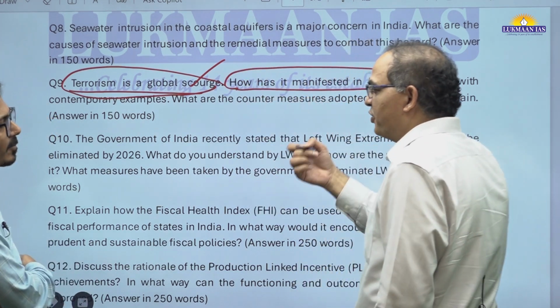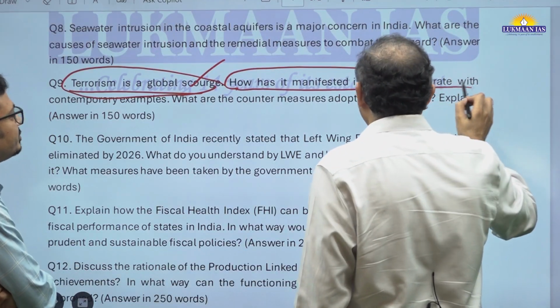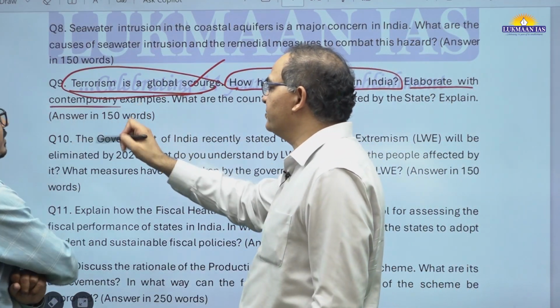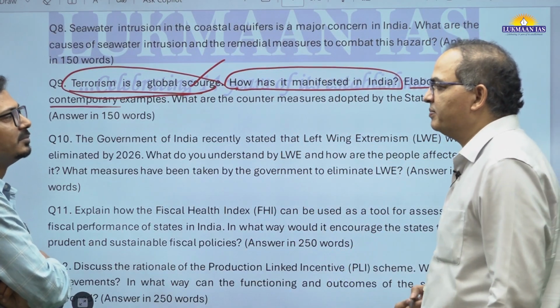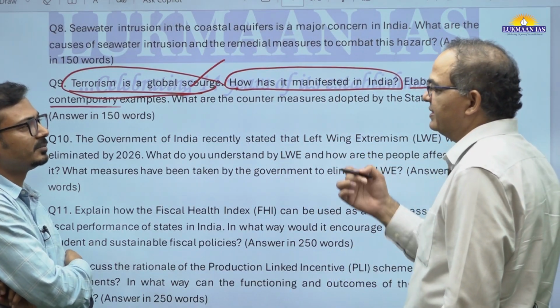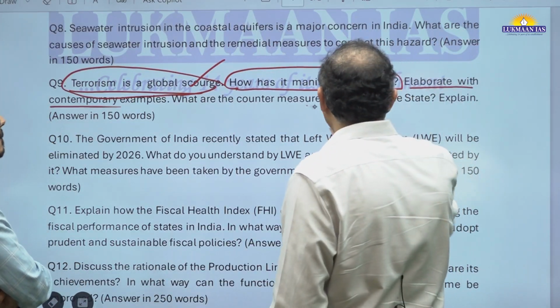So again it is, let's say, causes of terrorism. You can consider the way it is manifested. Elaborate with contemporary examples, recent examples of terrorism. So Pahalgam can be considered, the best example candidates may have in their mind. And then countermeasures adopted by the state.